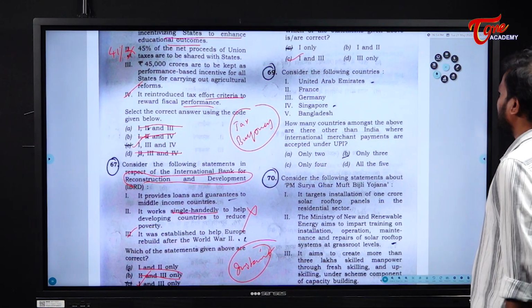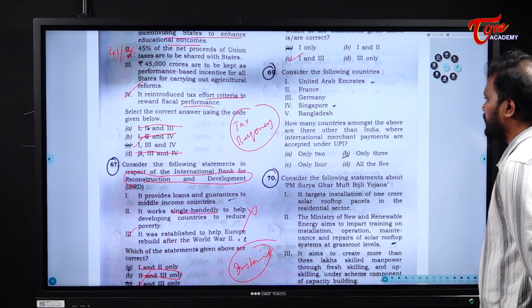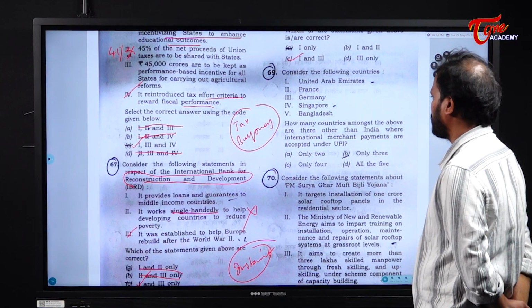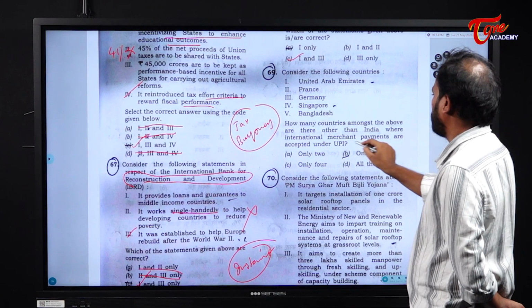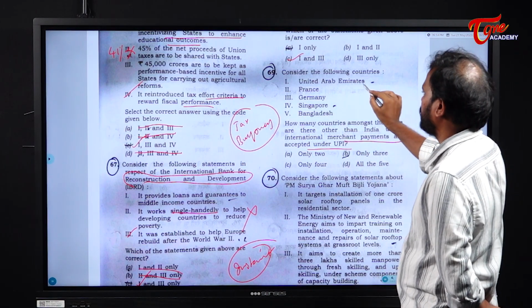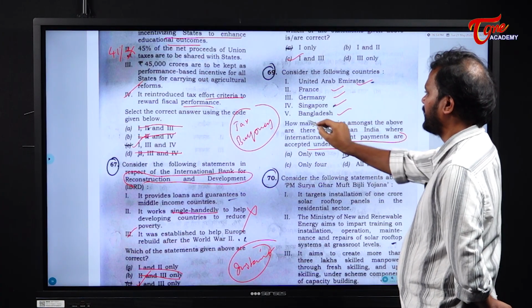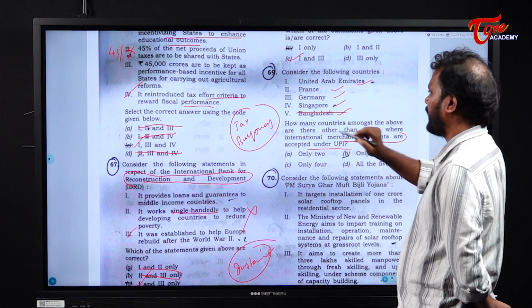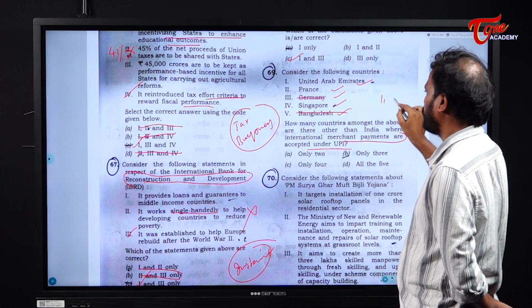69. Consider the following countries. How many countries among the above are there other than India where international merchant payments are accepted under UPI? The first one is UAE, France, Germany, Singapore and Bangladesh. In Bangladesh, it is not allowed. And also in Germany, it is not allowed. So, answer is 1, 2 and 4.